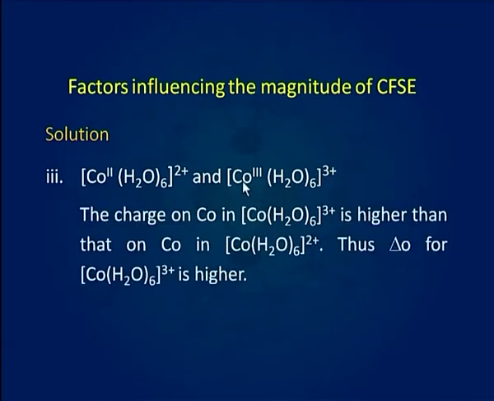The charge on Co in [Co(H2O)6]³⁺ is higher than that on Co in [Co(H2O)6]²⁺. Thus, the Δo value for [Co(H2O)6]³⁺ is higher.